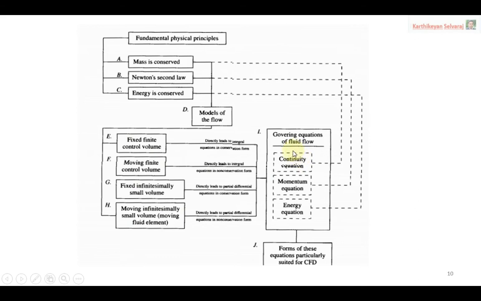Then automatically that model will be applicable. By using the continuity equation alone we can solve the problem, or some problems require a combination of two governing equations, or some may require a combination of three governing equations. Depending upon that, we can choose the principle and then get the solution. These approaches will be helpful mostly in the computational fluid dynamics subject.